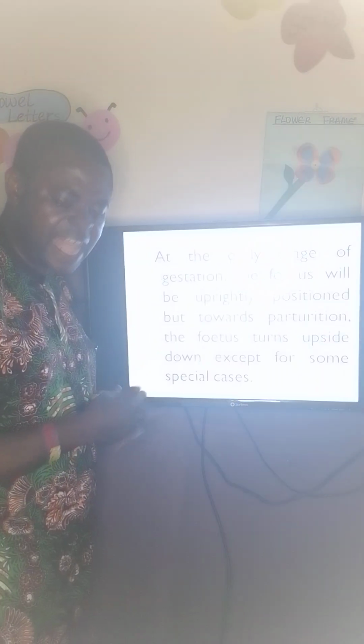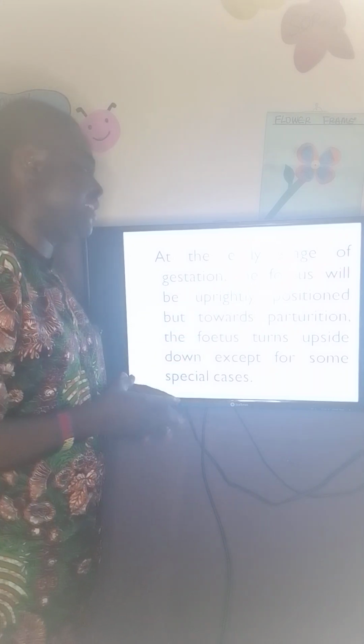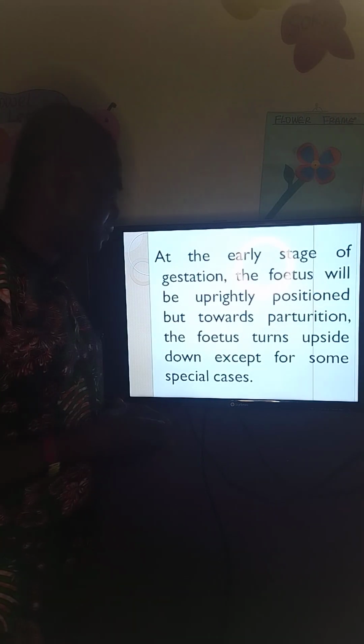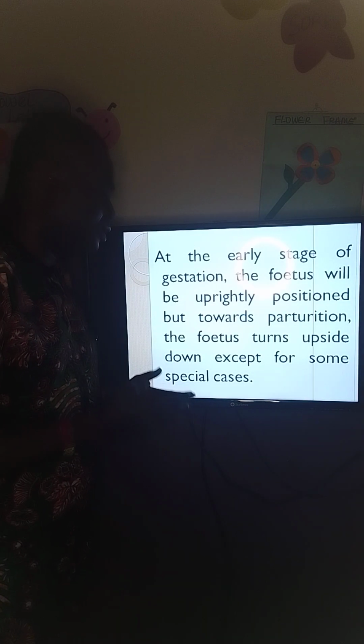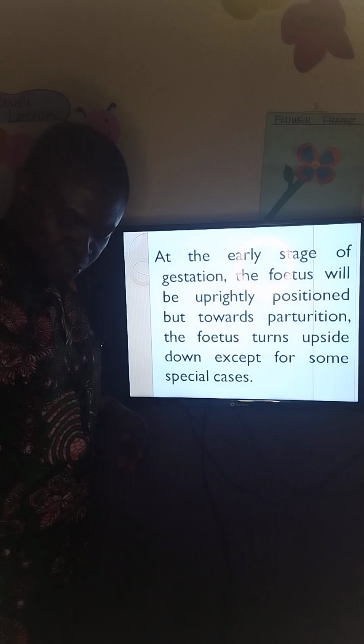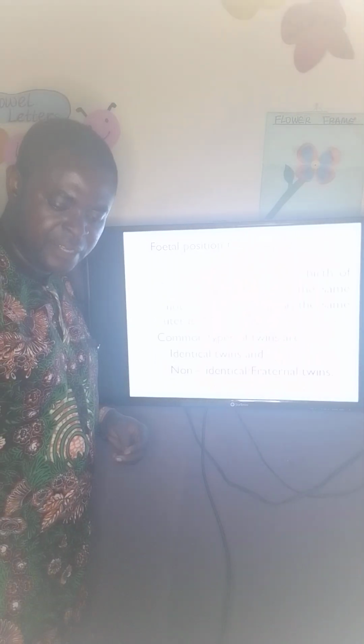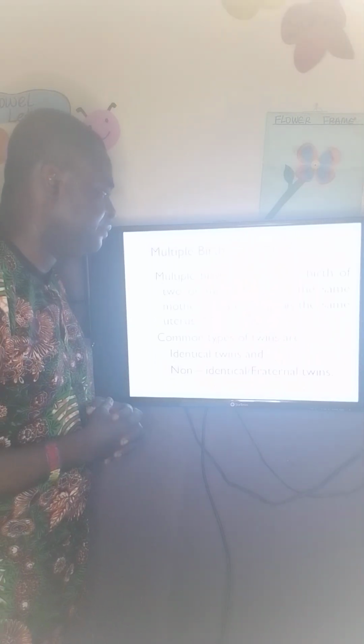Then, at the early stage of gestation, the fetus is uprightly positioned. They are standing like a man, with their head up. But towards parturition, the fetus has to turn downward. So you will see in the picture, the head is downward here for the child to be born. So that is that. Now, multiple birth.